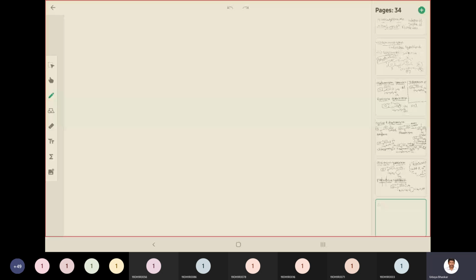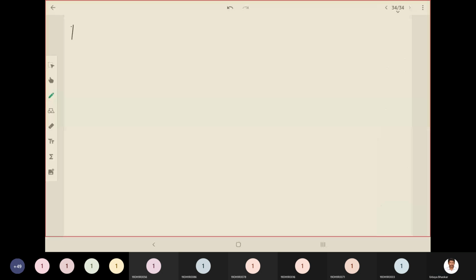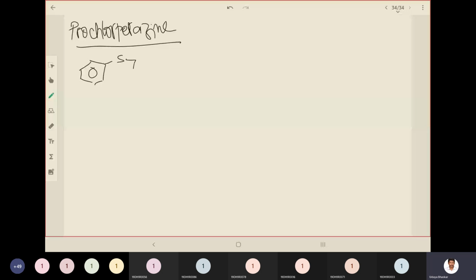Prochlorperazine maleate. So let us see prochlorperazine first. Then afterwards we'll see the maleate, this salt form. Okay. So prochlorperazine. This belongs to the phenothiazine category. So draw the phenothiazine ring, sulfur and nitrogen.